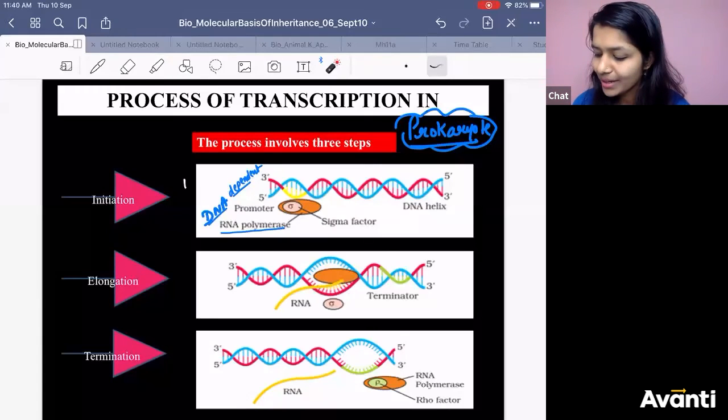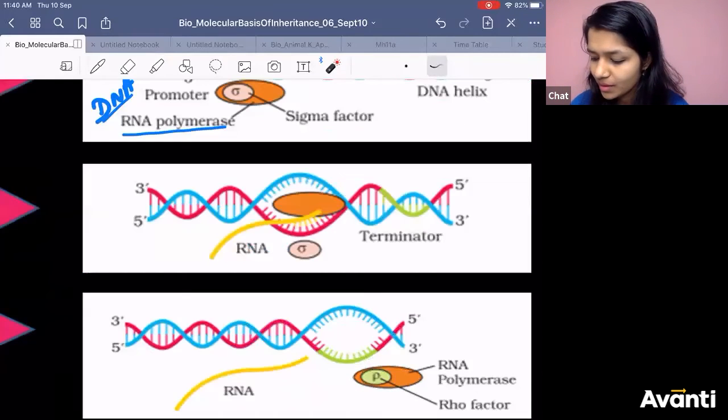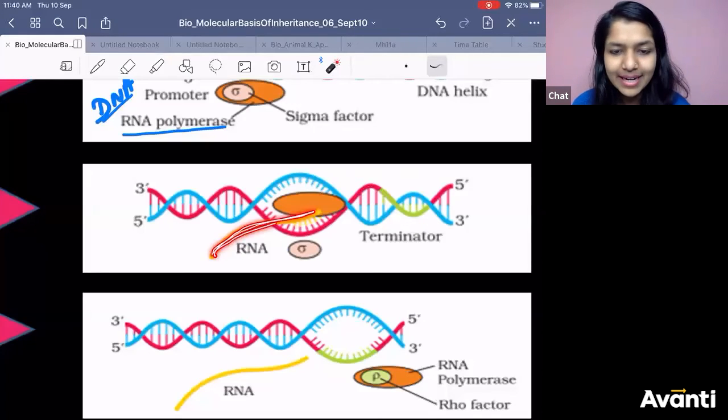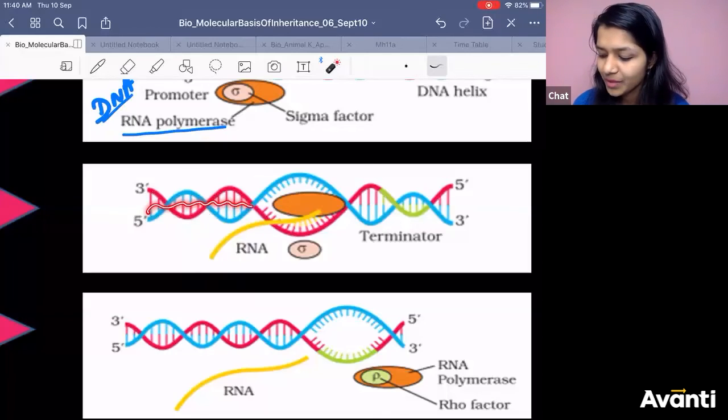Got it? So you can see here very carefully. RNA is getting formed. The moment RNA is getting formed, the DNA is making hydrogen bonds. Nothing is happening to DNA. You can see now. Nothing is happening to DNA. It is just making the RNA. Till here RNA has been formed. So till here DNA became coiled again. They again made hydrogen bonds. Right?